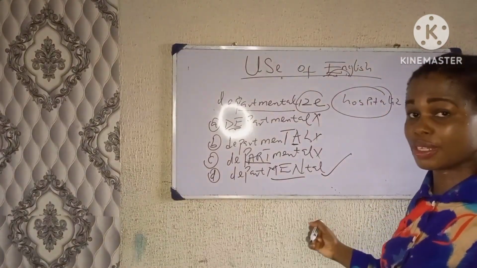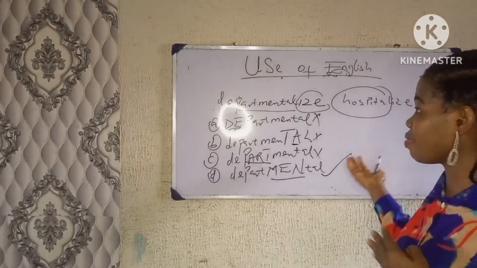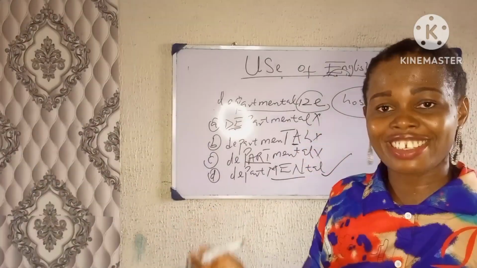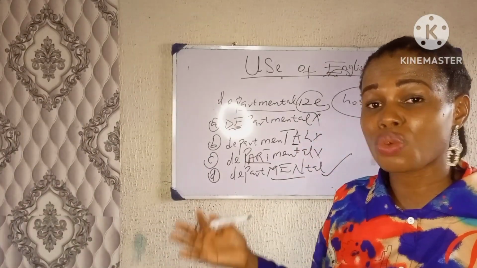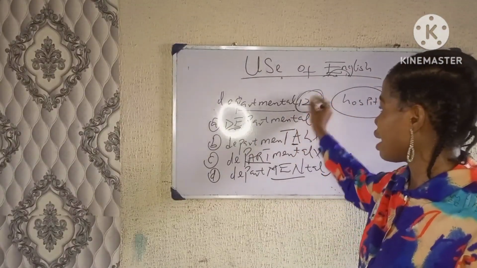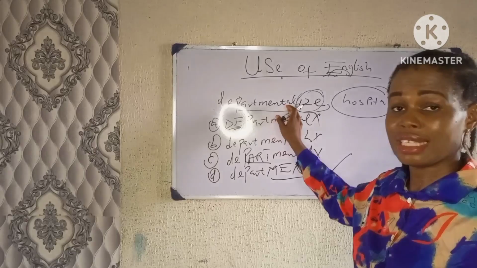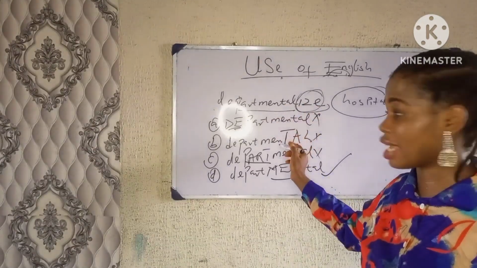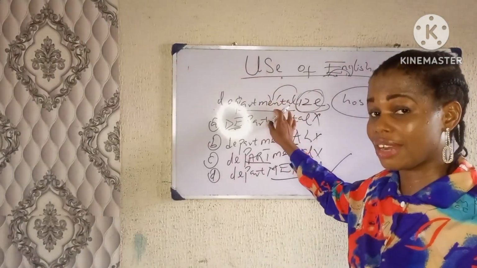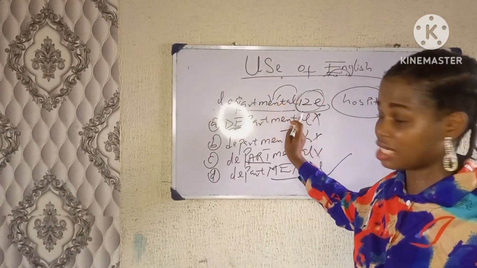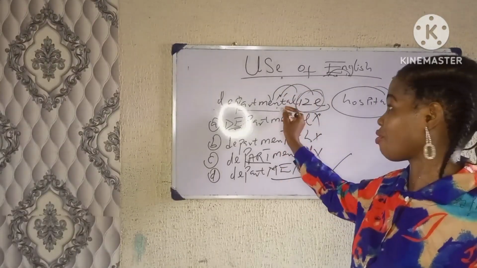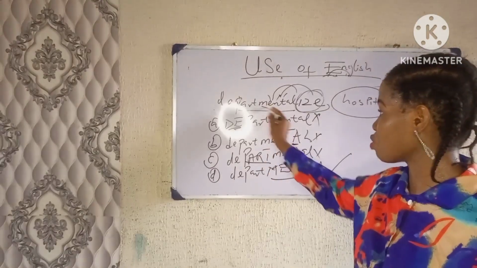So when you have a word that has a suffix, you don't stress the suffix, you just strike it off. While stressing a word, what you consider is the root word. Now for departmentalize, we remove IZE, and now we have departmental. So the stress will be on MEN, the second letter from the end of the word departmental. So the stress will be here.